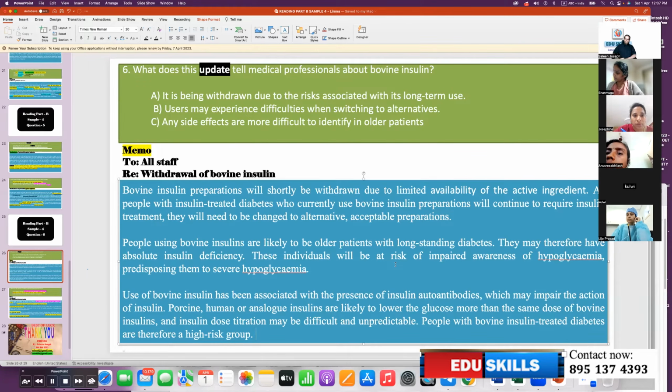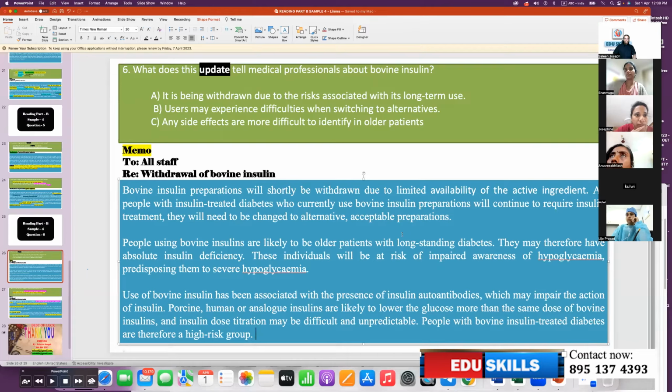These individuals will be at risk of impaired awareness of hypoglycemia, predisposing them to severe hypoglycemia. Use of bovine insulin has been associated with the presence of insulin autoantibodies, which may impair the action of insulin. Porcine, human or analog insulins are likely to lower the glucose more than the same dose of bovine insulins, and insulin dose titration may be difficult and unpredictable. People with bovine insulin-treated diabetes are therefore a high-risk group.